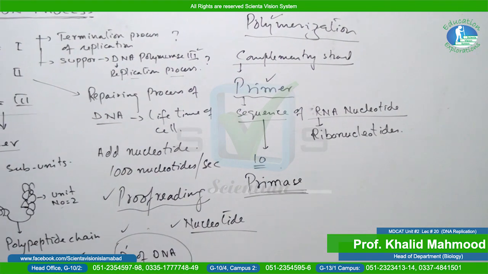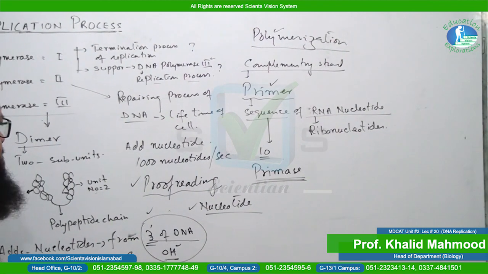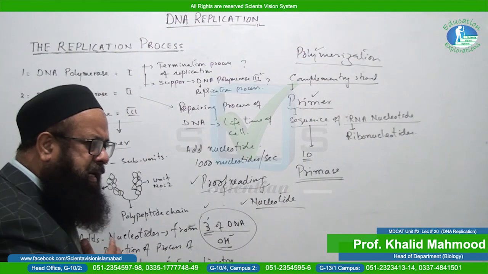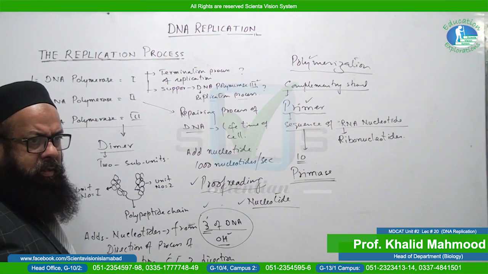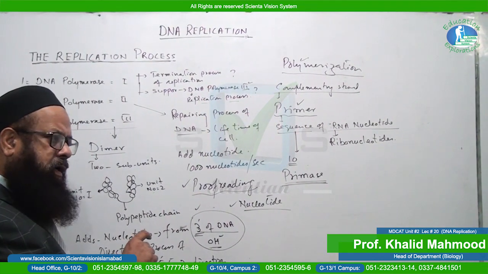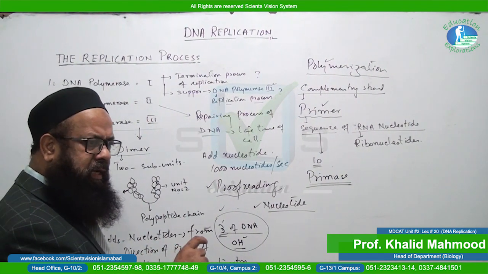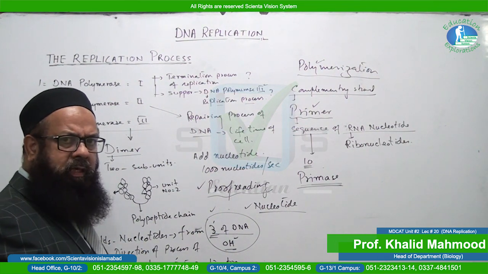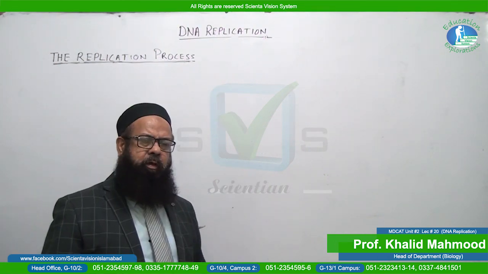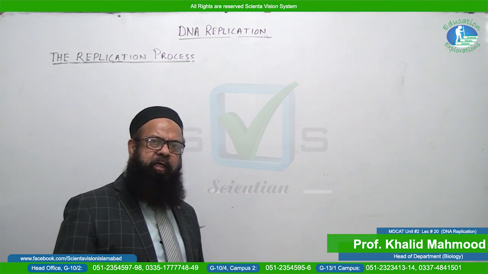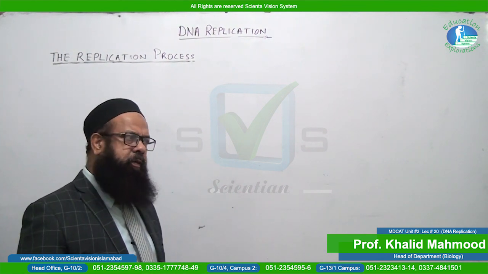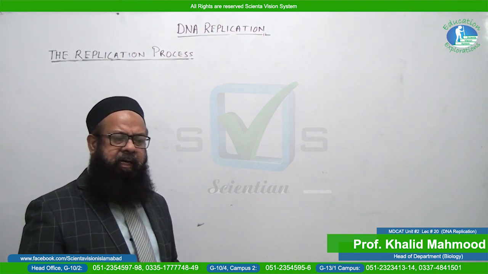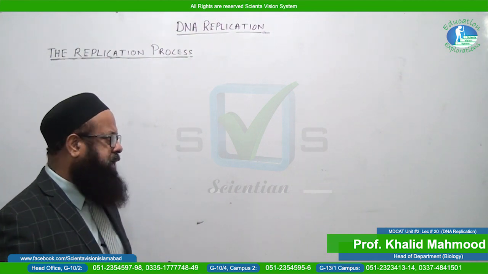Now primer is formed. What happens next? Next we will see how the leading strand and the lagging strand will be formed, what the template of the leading strand and the template of the lagging strand are, and what Okazaki fragments are. And now we will see the role of all three enzymes, DNA polymerase 1, 2 and 3, in the formation of the leading and lagging strands, with the help of a diagram.